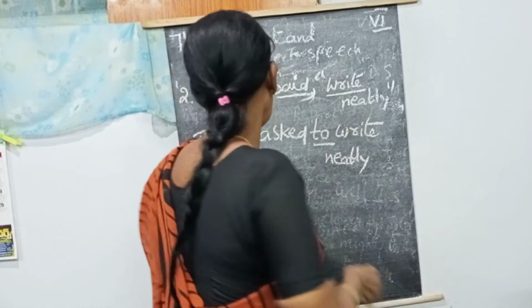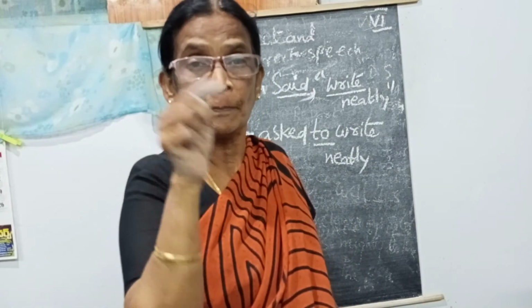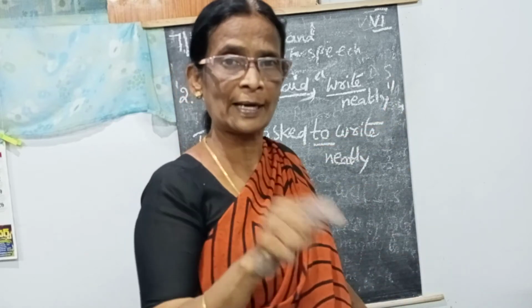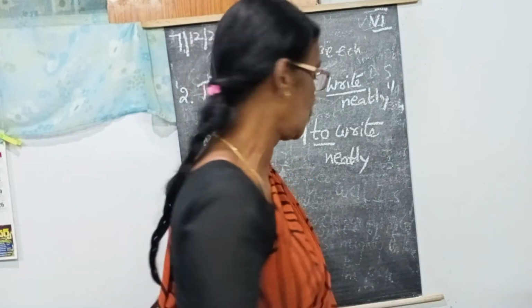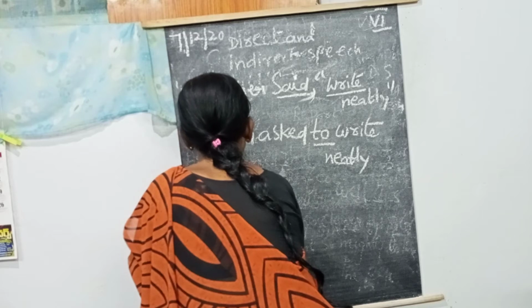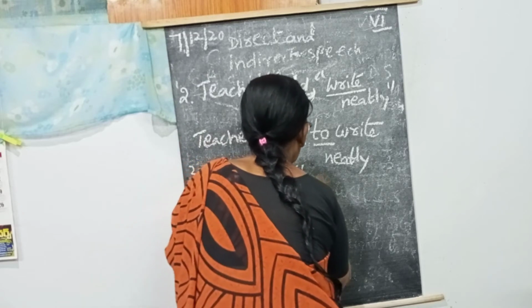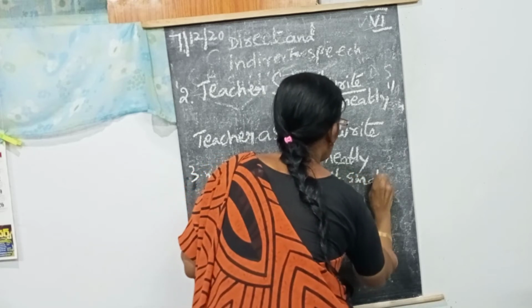Okay. The third one, in the imperative only, negative also. In the imperative we have two: one is the direct verb and the second one is the negative verb. If there is a negative verb, what are we going to use? Doctor said, don't smoke.